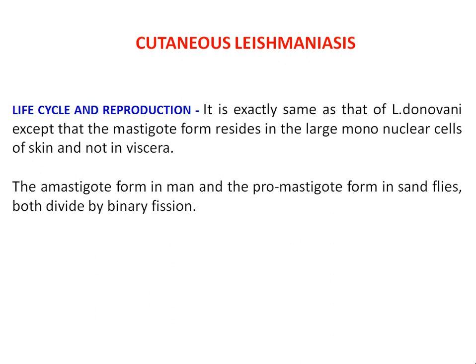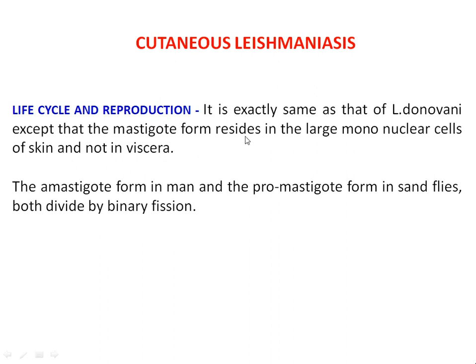This is the primary difference between visceral leishmaniasis and cutaneous leishmaniasis. Cutaneous refers to the skin, the outermost covering of the body, whereas visceral affects internal organs like the liver, spleen, etc. But here it affects only the skin.